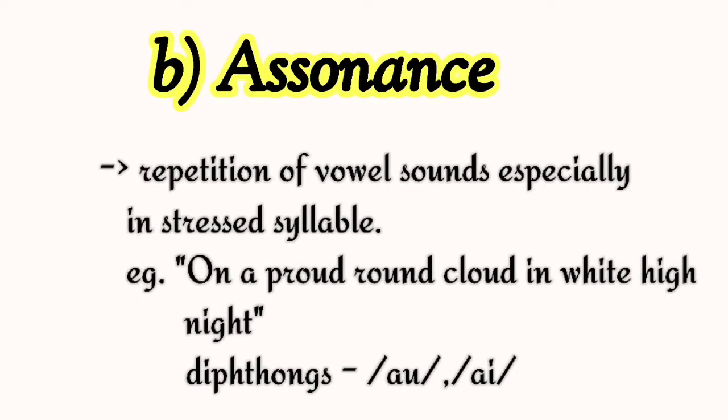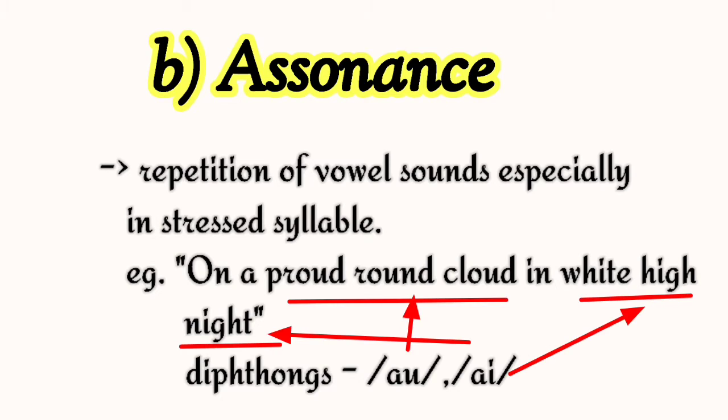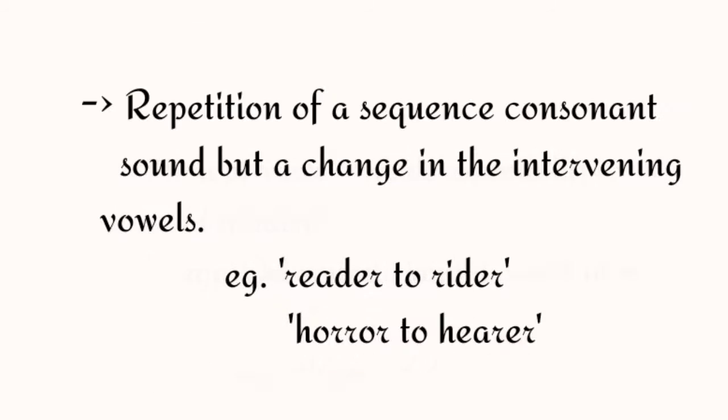Next, assonance. It is the repetition of vowel sounds, especially in stressed syllables. For example, on a proud, round cloud in white high night. Here, the vowels ow and I are repeated.